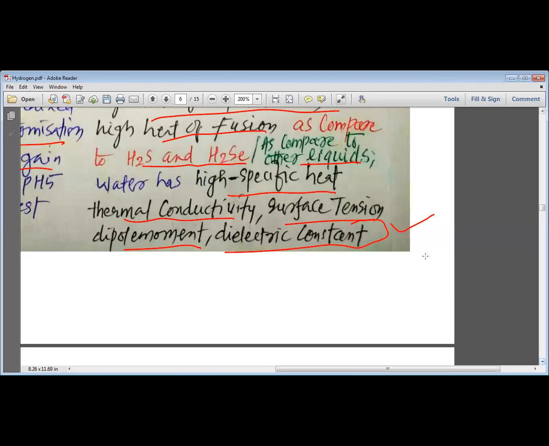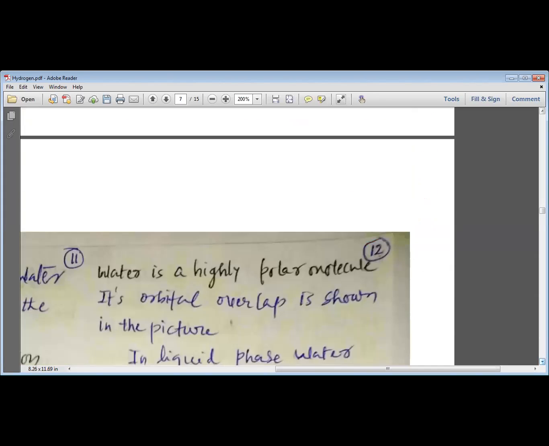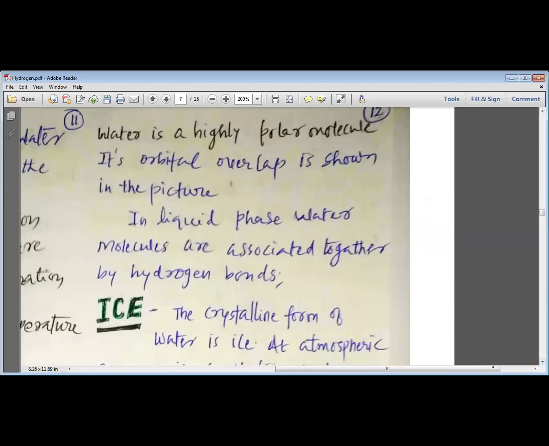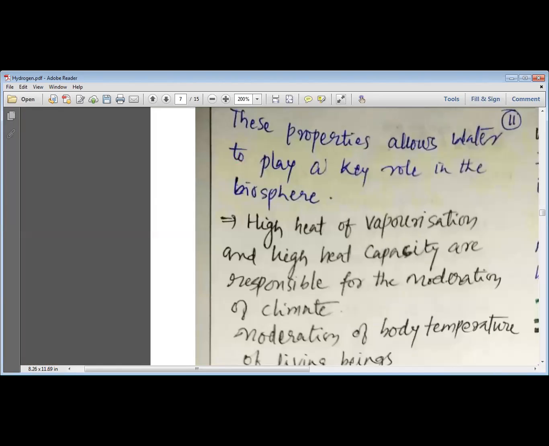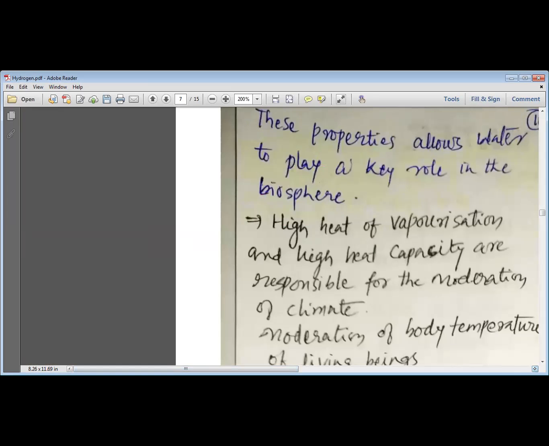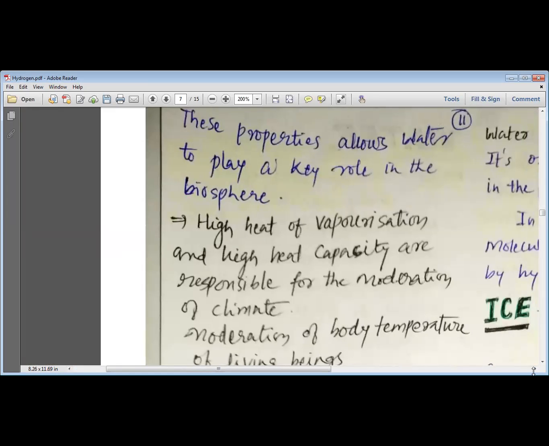Please remember, this very high dielectric constant is responsible for water breaking down polar molecules into ions. Generally ionic compounds have ions, but non-ionic or polar compounds do not have ions. But water makes even these polar compounds break into ions, and that is the process known as ionization. So please remember that water has a very high dielectric constant, and that is why it can ionize those covalent compounds which are polar in nature.